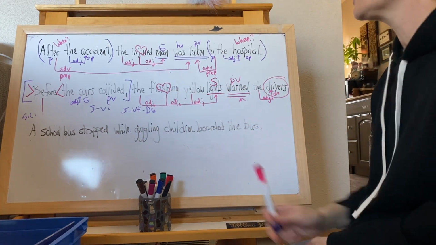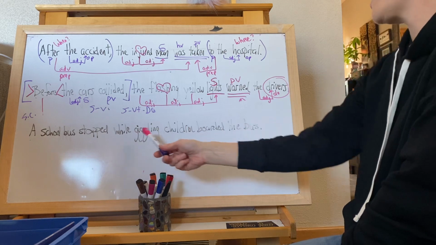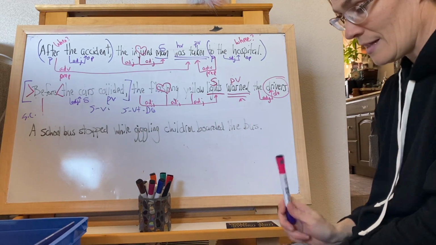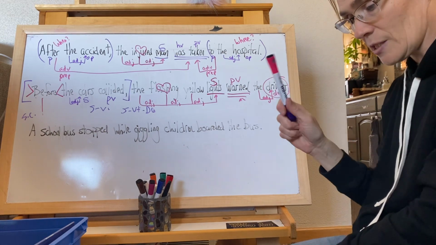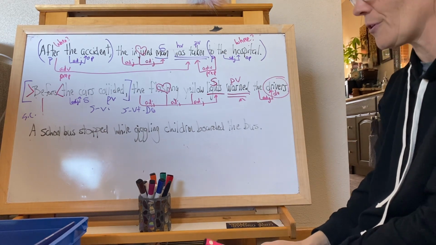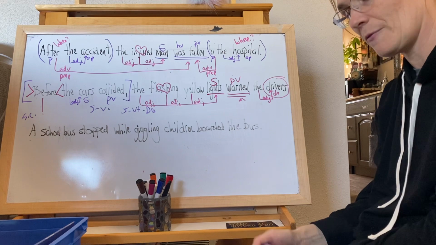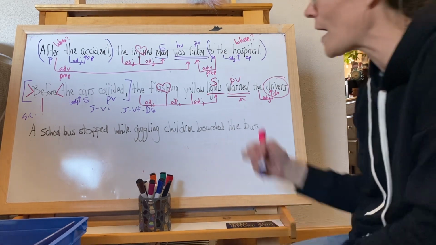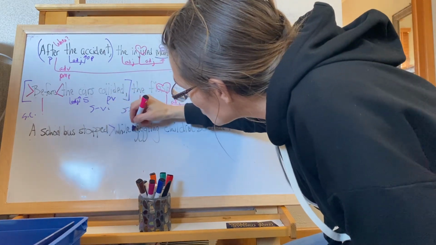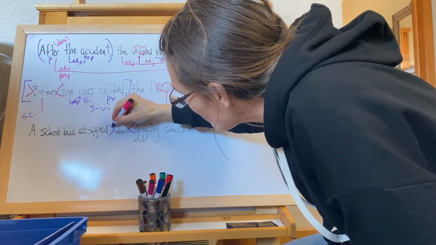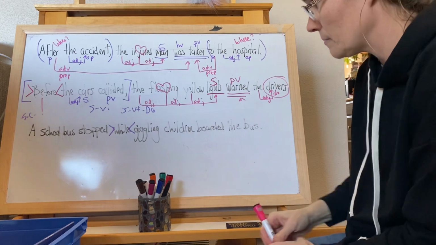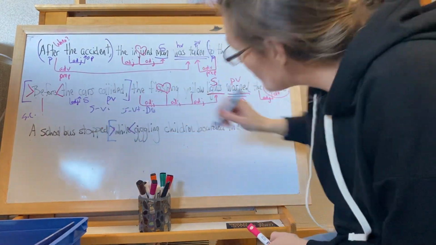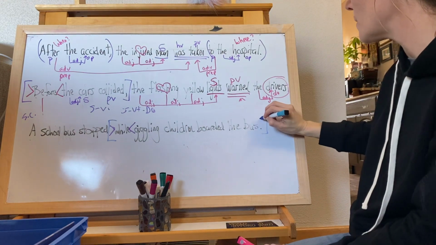All right, next sentence. A school bus stopped while giggling children boarded the bus. While is a conjunction. No prepositional phrases, but we have a clause: while the giggling children boarded the bus.